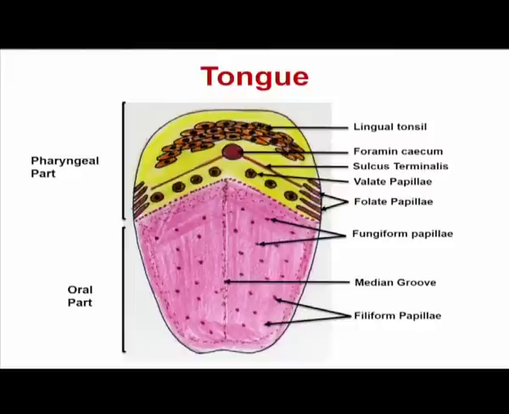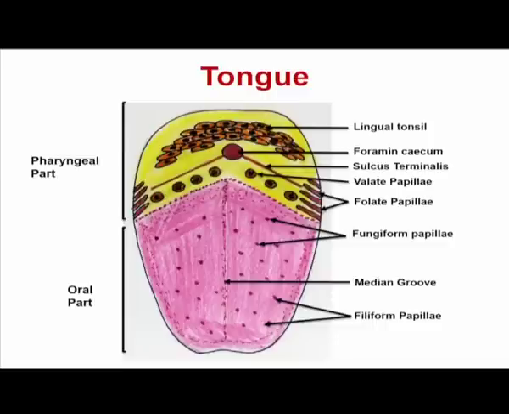Apart from that, the tongue has four different types of papillae present on the oral part. These are foliate papillae, fungiform papillae, filiform papillae, and vallate papillae. So, what are these papillae? Papillae are cone-shaped projections or depressions on the tongue, with an open surface on the top.